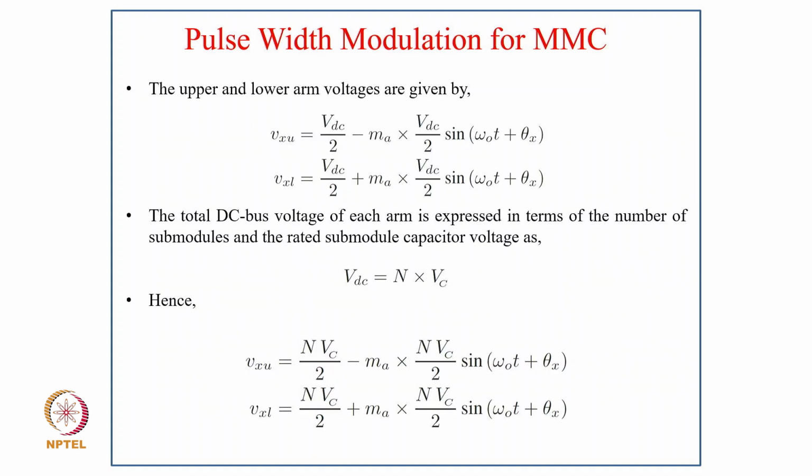Now coming to the upper and lower arm voltages, given as Vxu equal to Vdc by 2 minus Ma into Vdc by 2 sin(omega0 t plus delta theta x), and Vxl equal to Vdc by 2 plus Ma into Vdc by 2 sin(omega0 t plus theta x). The total DC bus voltage of each arm is expressed in terms of the number of submodules and the rated module capacitor voltage, so Vdc equal to N Vc. Hence Vxu equal to N Vc by 2 minus Ma into N Vc by 2 sin(omega0 t plus theta x), and Vxl equal to N Vc by 2 plus Ma into N Vc by 2 sin(omega0 t plus theta x).